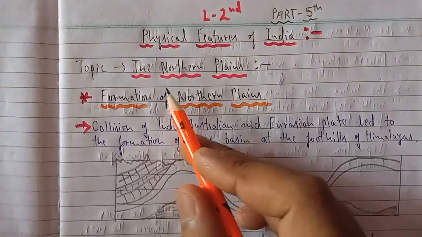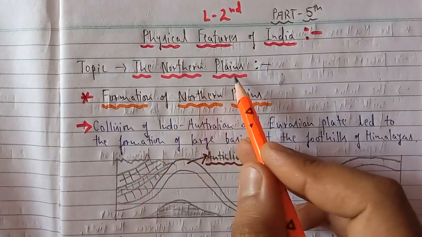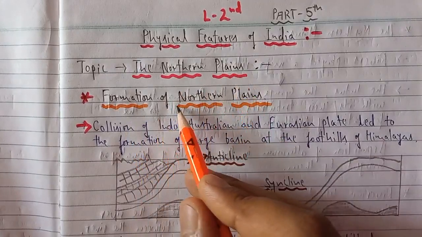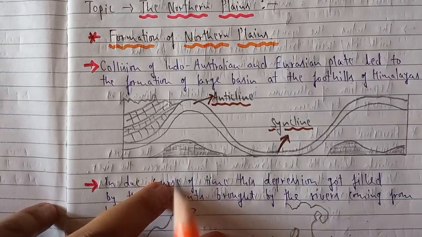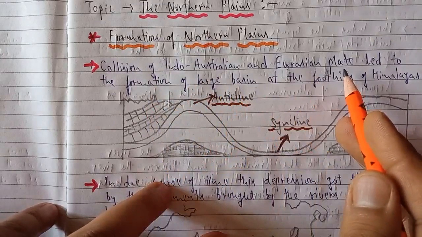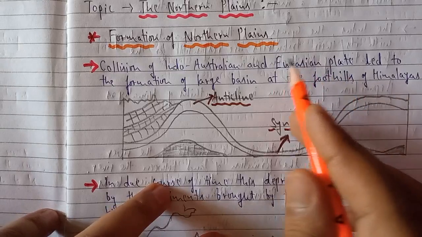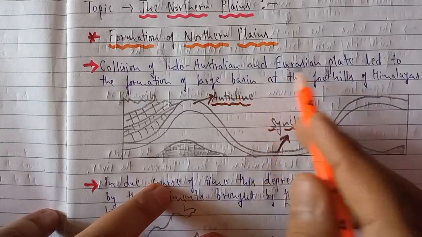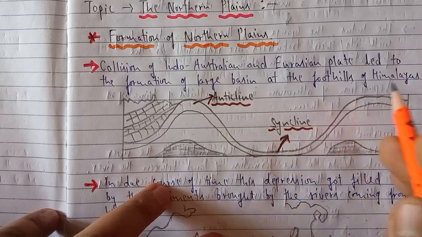Before starting this topic, the northern plains from your book, I am talking about the formation of northern plains. As you know, there was a collision of the Indo-Australian and Eurasian plates. We studied in the formation of the Himalayas that this collision between the two tectonic plates led to the formation of a large basin at the foothills of the Himalayas.